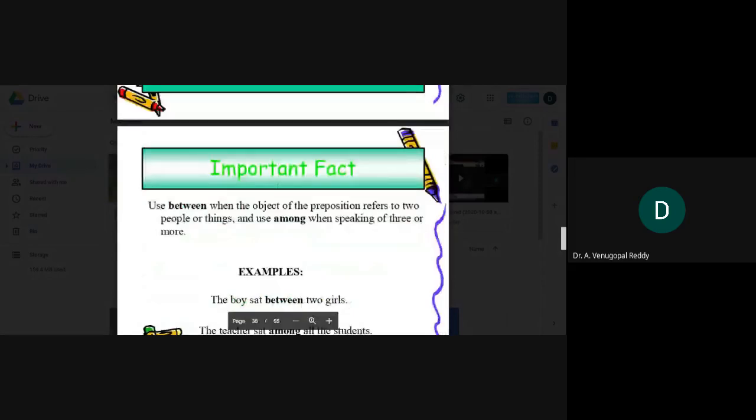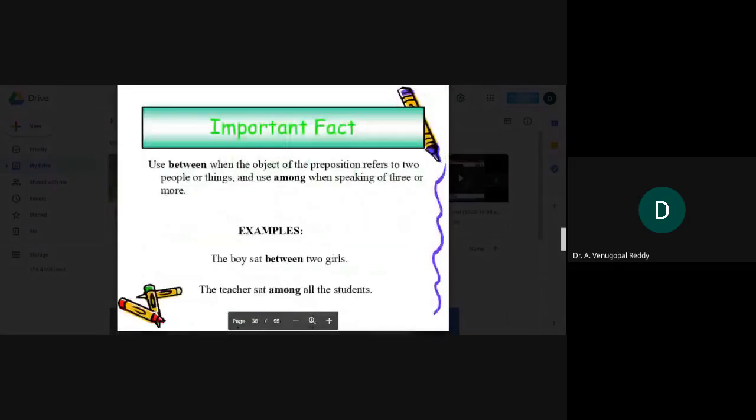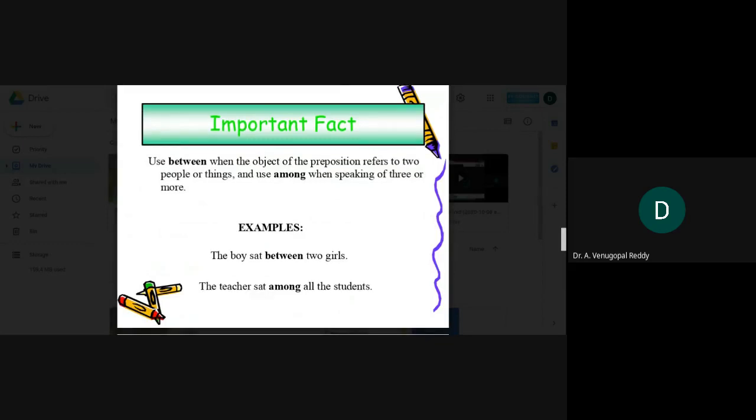The important fact is we have to use between when the object of the preposition refers to two people or things. In the same way, among is used when speaking of three or more. So, for example, the boy sat between two girls. The teacher sat among all the students.